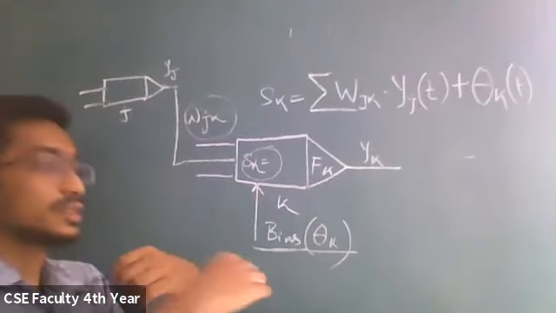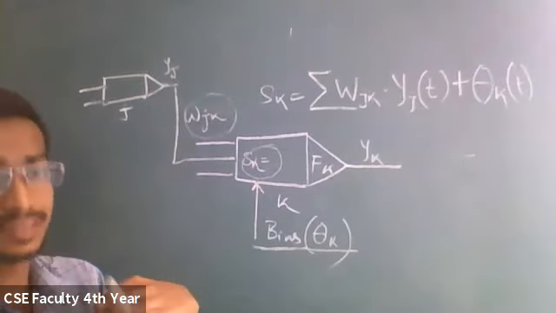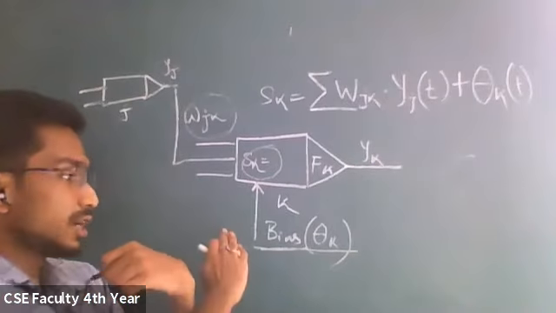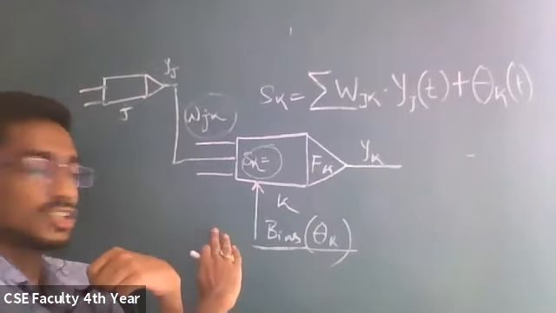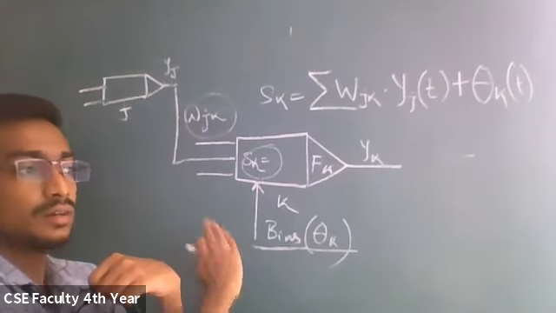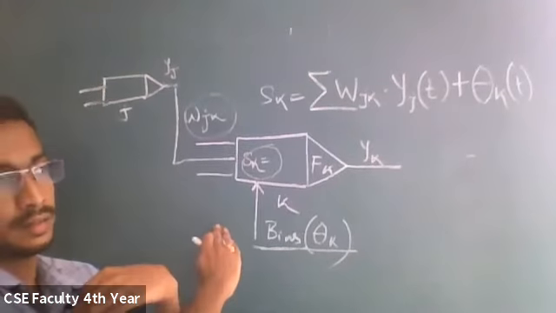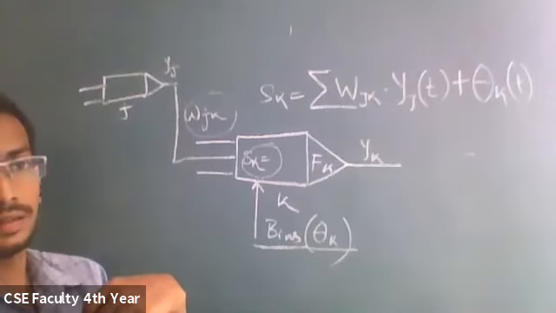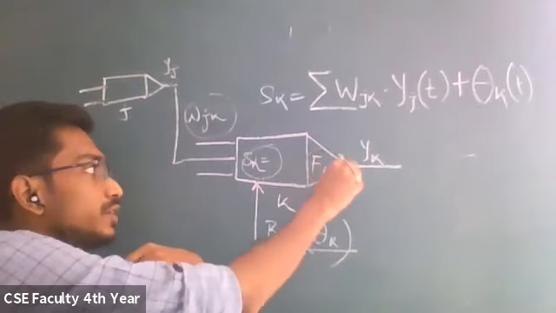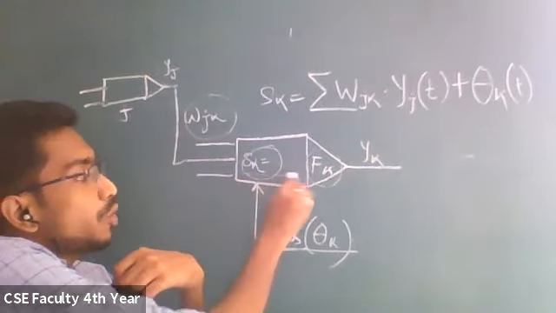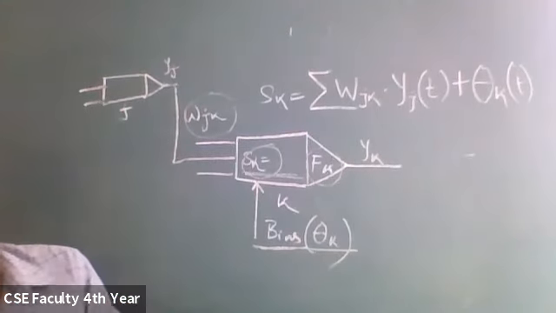But this bias will give the values, and this bias will make some delay. That means you are touching the surface, you are feeling it is very hot, but you still keep touching that particular surface. But after some point, the activation function will be triggered, and at that time you will remove your hand. Okay, so this is how it works. This activation function is fk. It depends on this propagation rule, and this propagation rule is holding a bias.